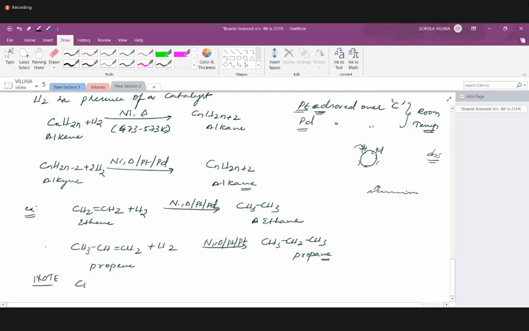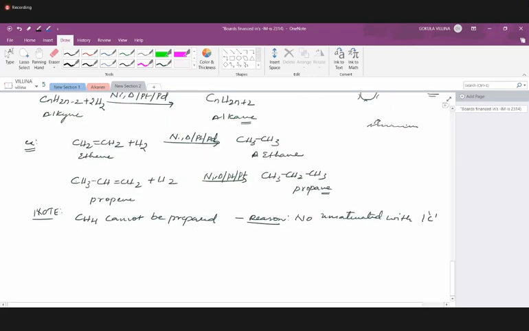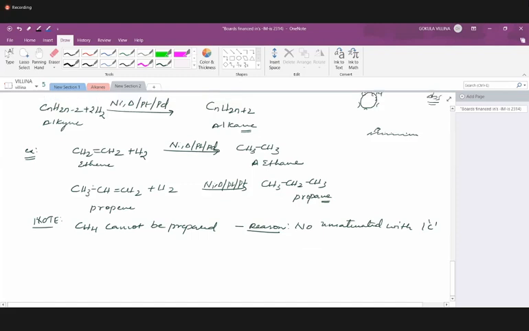Methane cannot be prepared by this method. Why? Because there is no unsaturated compound available with one carbon. A carbon-carbon double bond requires a minimum of 2 carbon atoms. That's the reason why we cannot prepare methane from unsaturated hydrocarbons.